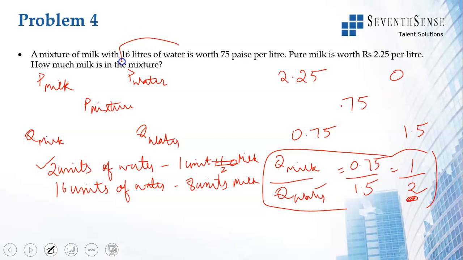So they have said 16 liters of water is present. So for 16 units of water, how many units of milk do I have? I have 8. So how much milk is in the mixture? 8. So there are 8 units of milk and 16 units of water. 8 units of milk is the answer.